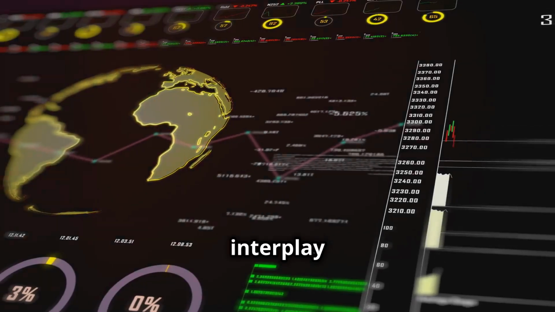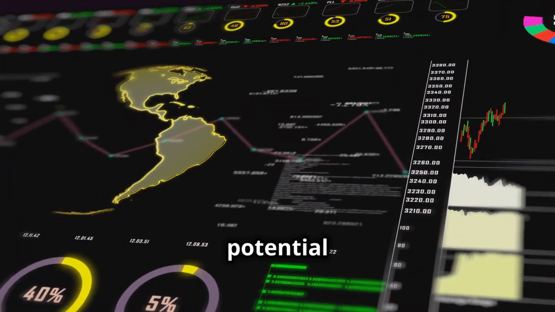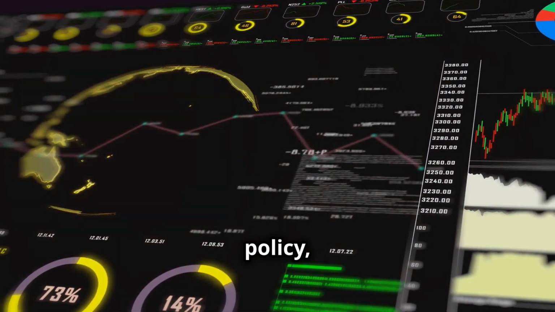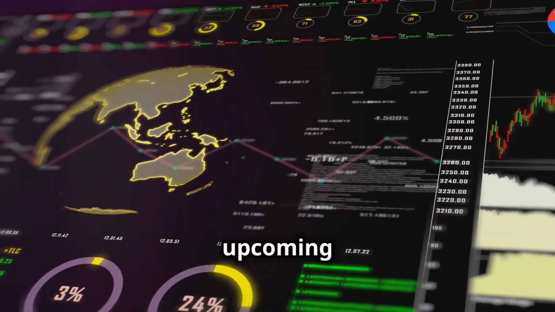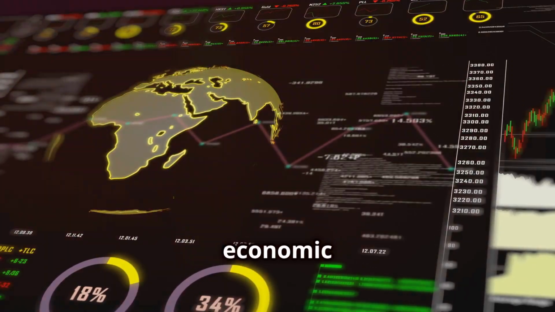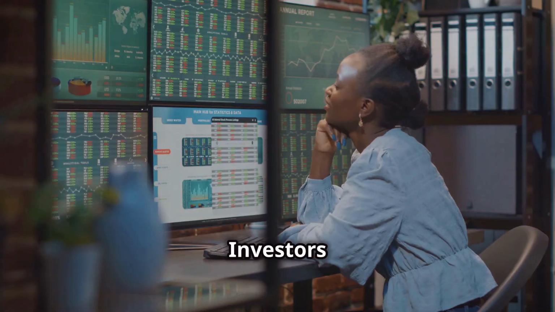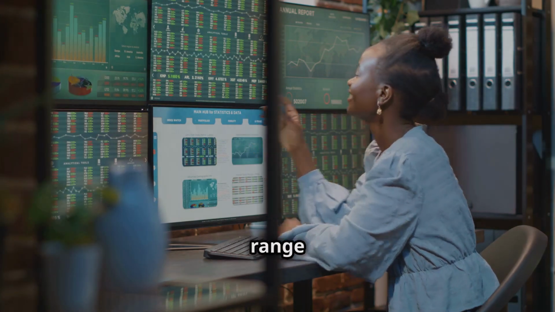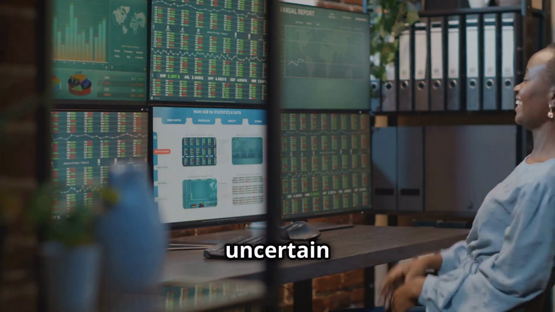In conclusion, the recent volatility in the U.S. stock market results from a complex interplay of economic uncertainties, potential shifts in monetary policy, political risks associated with the upcoming election, and broader global economic concerns. Investors should remain vigilant and consider a range of strategies to navigate this uncertain environment.